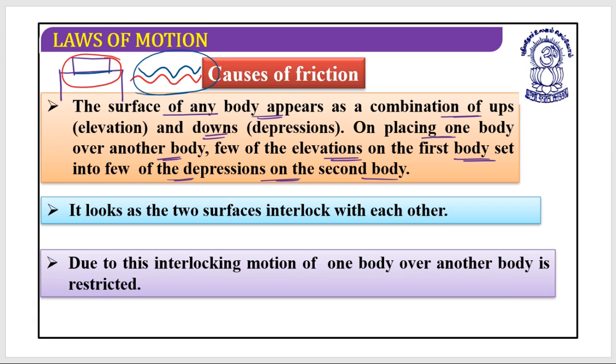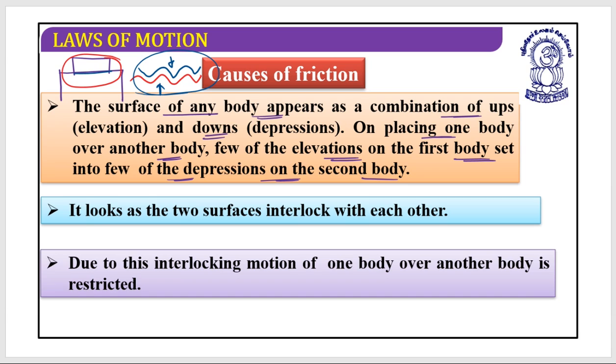So the surfaces of these two bodies have certain ups and downs. We could call them elevations and depressions, and a few of the elevations of the first body are set into a few of the depressions on the second body.